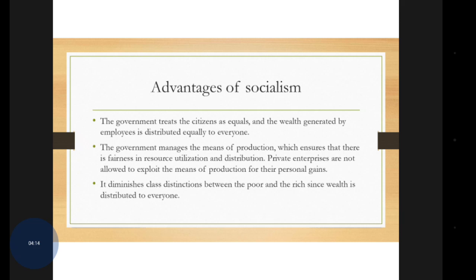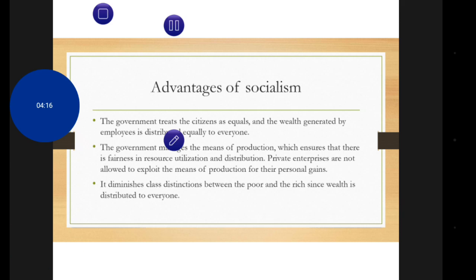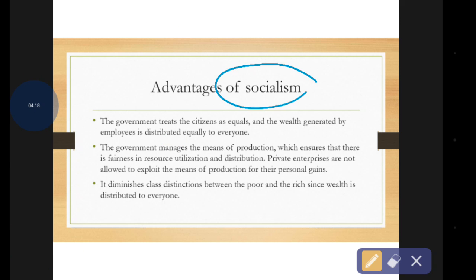At the same time, there are certain advantages under socialism. One is that the government treats all persons as equal, so equality before law and equal protection of law under Article 14. Similar to that, the government treats all the citizens as equal. The second point is about the management and the means of production. It ensures fairness in the resource utilization.